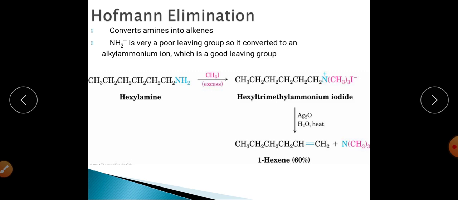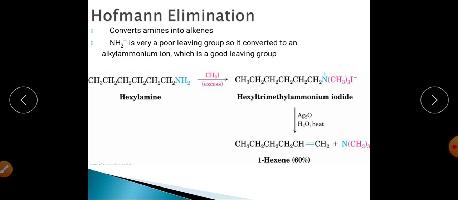Now you know that when alkenes are synthesized, there are generally two rules that govern the orientation of elimination, and these two rules are the Hofmann rule and the Saytzeff rule.